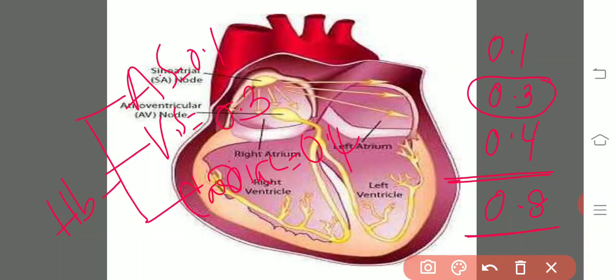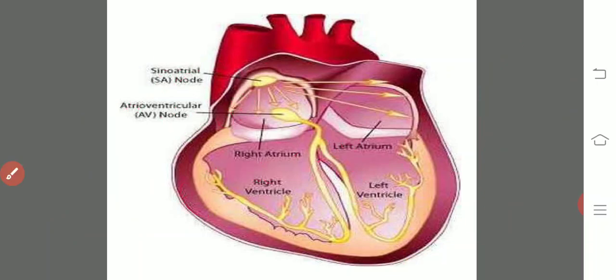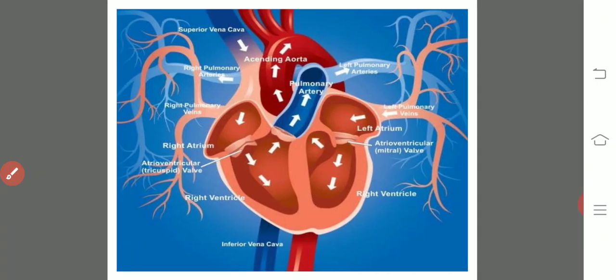So one heartbeat requires 0.8 seconds of time, which is divided into 3 phases. Auricular systole elapses 0.1 second, ventricular systole 0.3 seconds, and cardiac relaxation, that is total heart relaxation, diastole, 0.4 seconds. We should remember this numerical data for the purpose of competitive examinations. So this is all about the heartbeat, right?